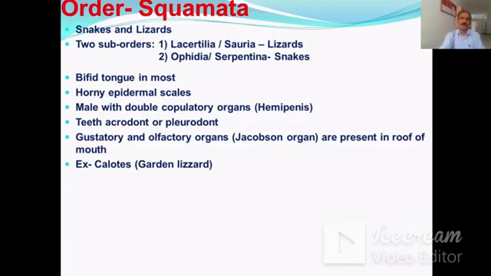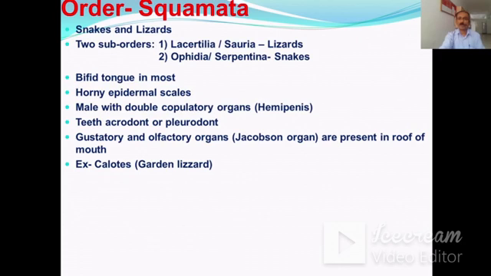There is a bifid tongue in most of the species. There are horny epidermal scales on the body. Males have a double copulatory organ, that is the hemipenis. Teeth are acrodont or pleurodont type.